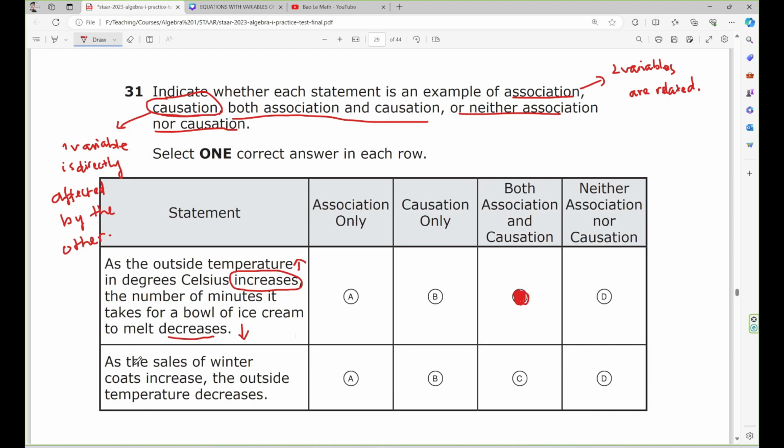Alright, let's move on to the next one. As the sales of winter coats increase, the outside temperatures decrease. Now this one does not affect that one at all. The winter coat sales increase and the outside temperature decreases, but neither one affects the other, so there is no causation. But the two have a relationship, so this should be association only. So the answer must be A.